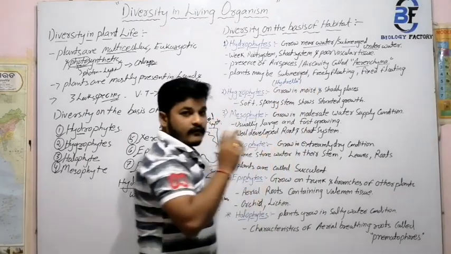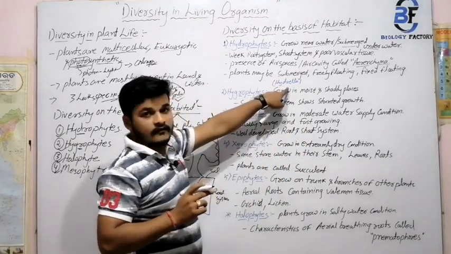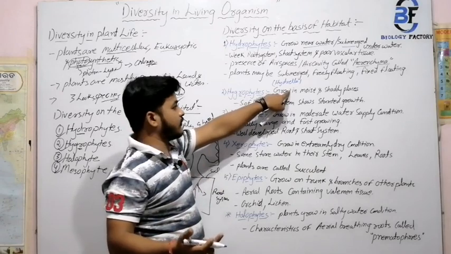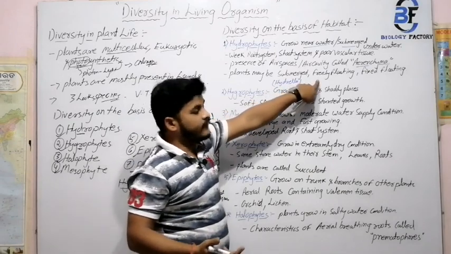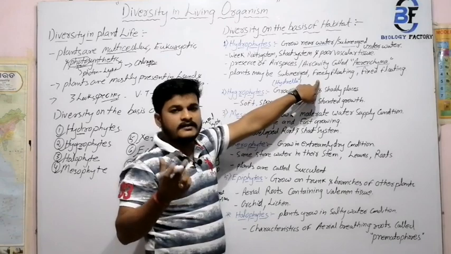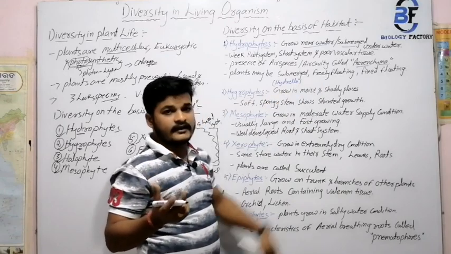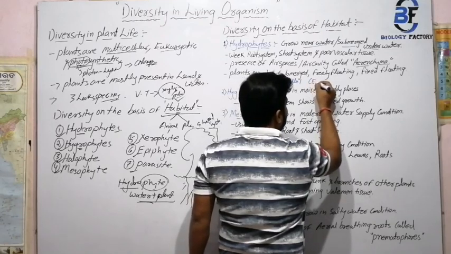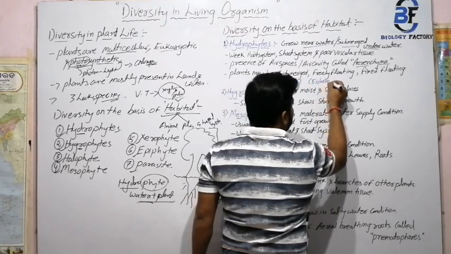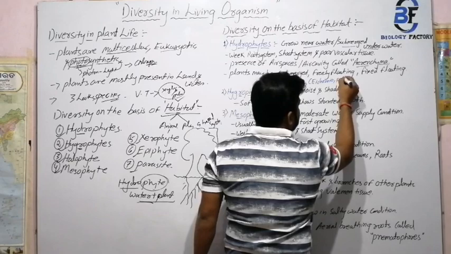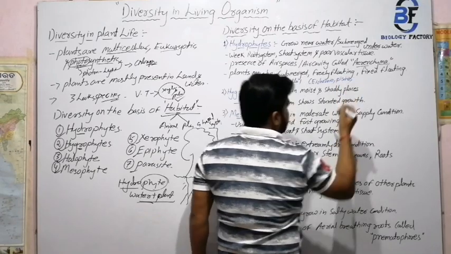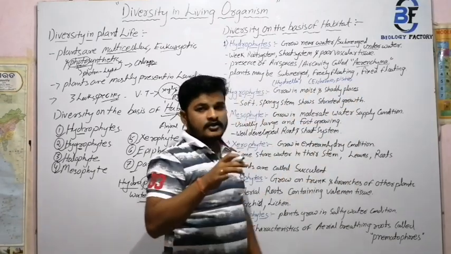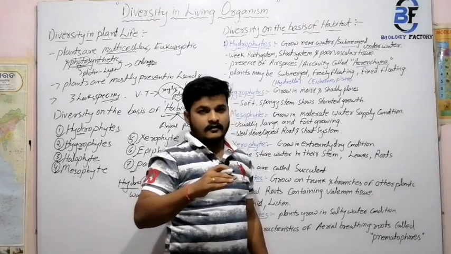I gave an image of Hydrilla at the end of the class. Nextly, freely floating means you can take the example of Eichhornia, Pistia. These are the plants which just float over the water.